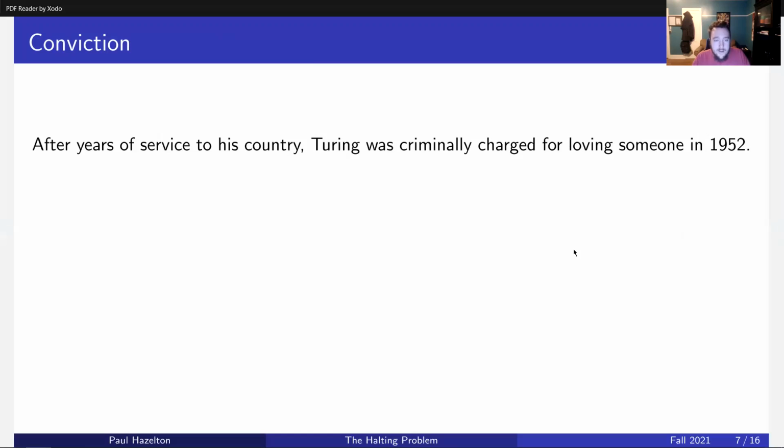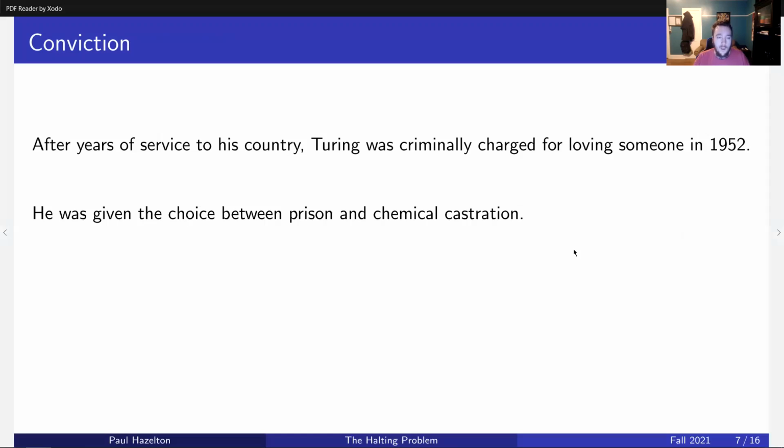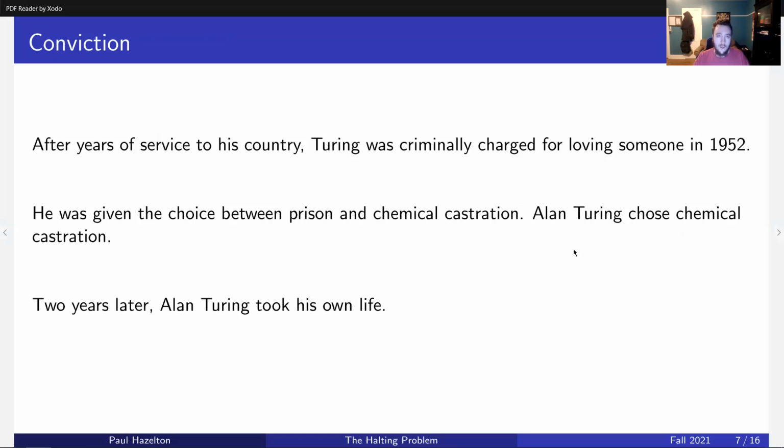And so sadly, after years of service to his country, he was criminally charged for loving someone in 1952. He had the audacity to be in love with another man, and he was given the choice between prison and chemical castration. Turing chose the latter. And just 2 years later, he took his own life.